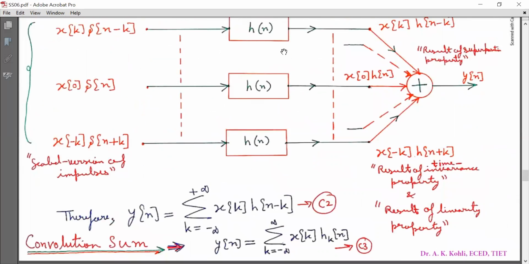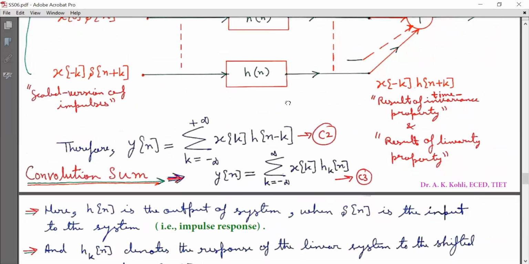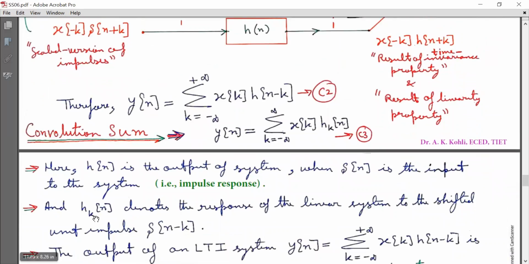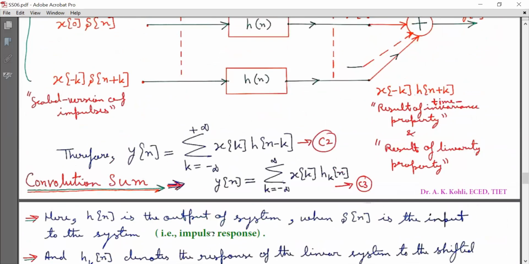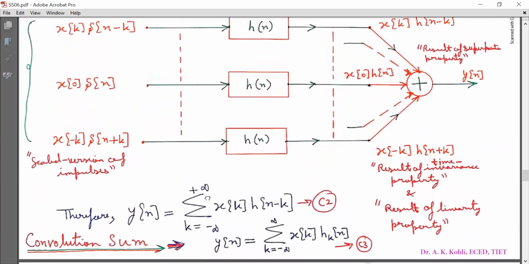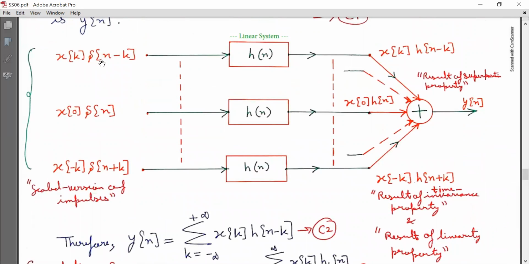Now in this block diagram, h[n] is the output of the system when delta[n] is the input to the system. That is why h[n] is called the impulse response. And h subscript k[n] denotes the response of the linear system to the shifted unit impulse delta[n minus k]. So if x[k] delta[n minus k] is given to this system, the output will be x[k] h[n minus k], or x[k] times h subscript k[n].